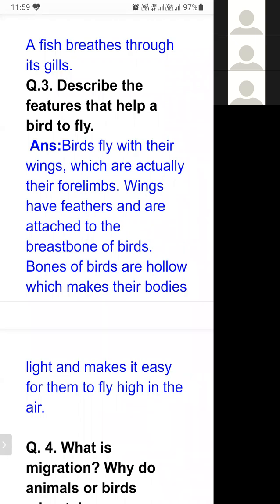The bones of the birds are hollow inside, empty inside, which makes their body light and makes it easy for them to fly high in the air.